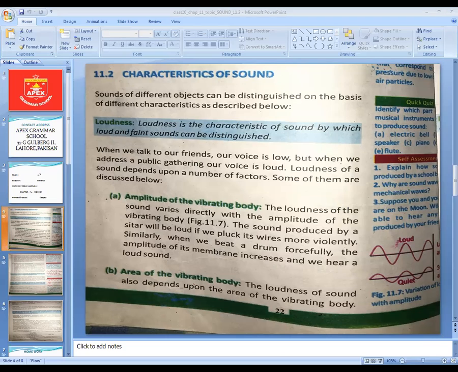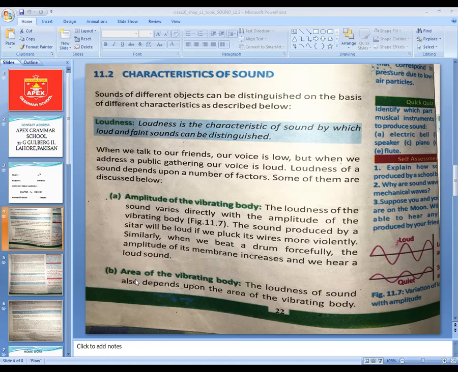Area of the vibrating body. Amplitude of the vibrating body. I gave you the example of the drum. If you strike the drum, if you have a louder, bigger drum, you will hear that a large amplitude is produced. But if you pluck the sitar strings very lowly, or strike them very lowly, what will happen? You will hear a quiet sound. So in this case the amplitude will be less.